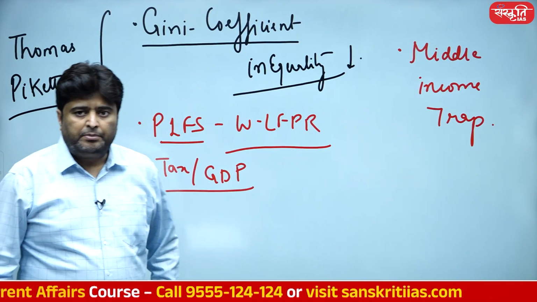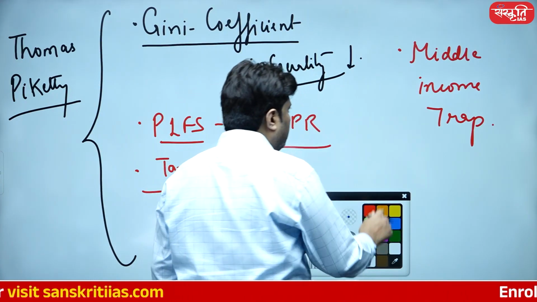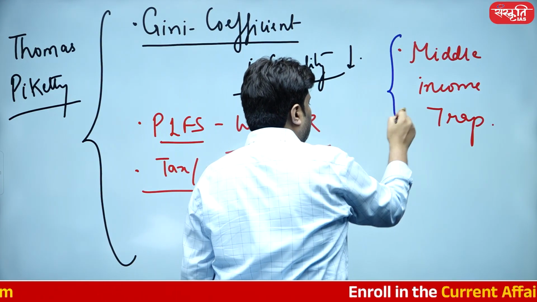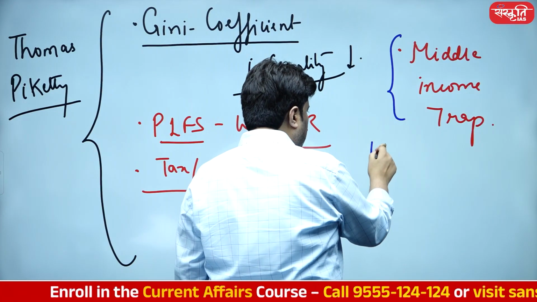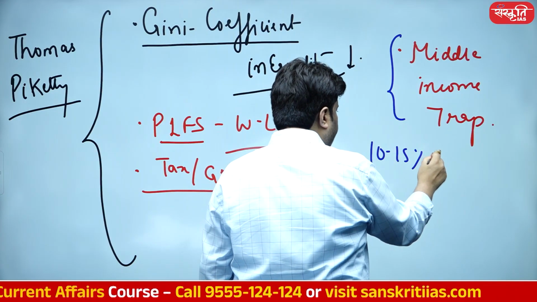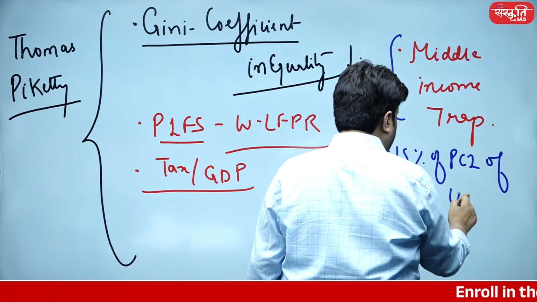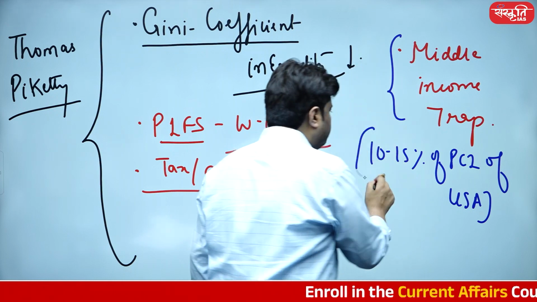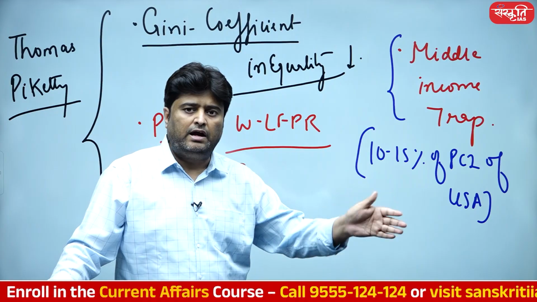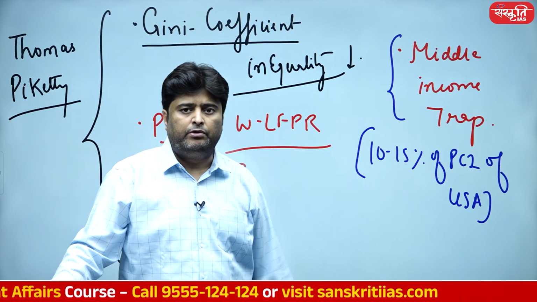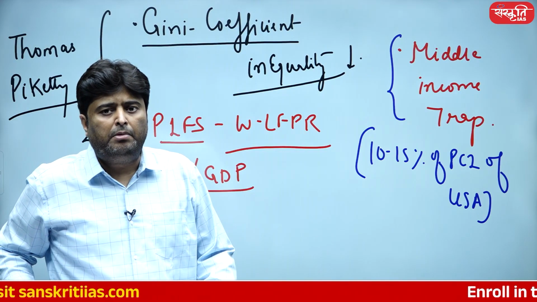What exactly is middle income trap? It's a very simple phenomenon which goes like this, student: whenever a country moves closer towards achieving 10 to 15% of per capita income of USA, then it may enter into a middle income trap.